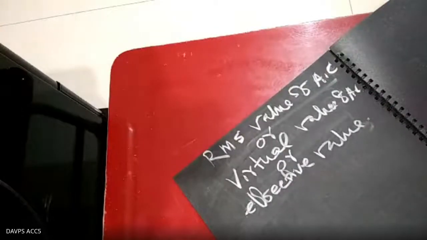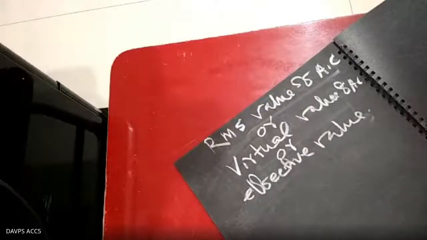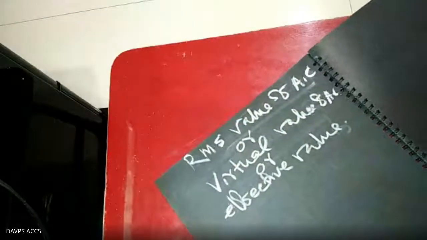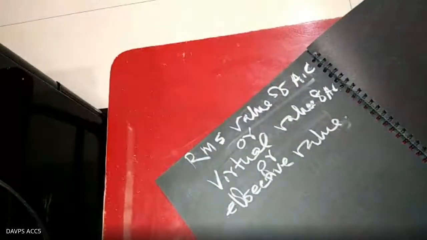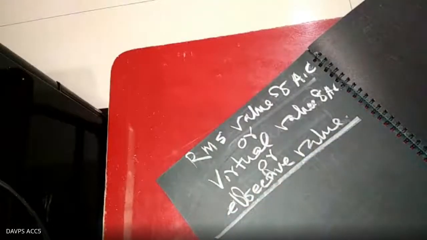Practically, this value is used. The electricians are using the practical value of AC. So what is the RMS value of AC? You write the definition: the RMS value of AC is that value of steady current.